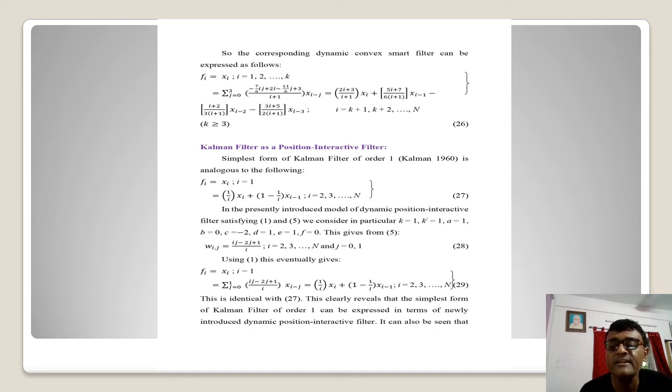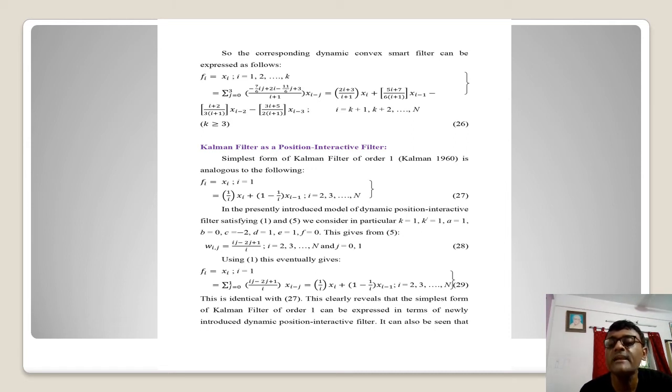Now one very simple example I want to produce here. This is about the Kalman filter as a position interactive filter. We know this is a very popular one, the Kalman filter. In the case of the Kalman filter, we know the design is a single order system. We have f1 equal to x1 only, and this is the next result from i equal to 1 to n: 1 by i, this is x_{i+1} minus 1 by i of x_{i-1}.